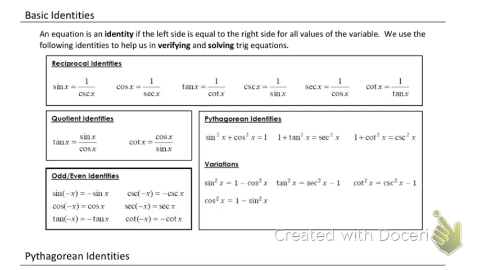See all these things here? Those are based upon one thing, and that is your sine squared plus cosine squared equals 1. All of those come from that one statement. And in fact, all of these variations are just moving numbers around. So if you have sine squared plus cosine squared equals 1, you can subtract cosine squared from both sides and have that first variant. So these aren't all things you need to memorize.